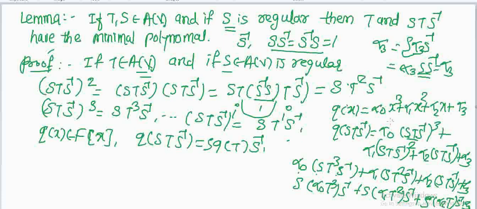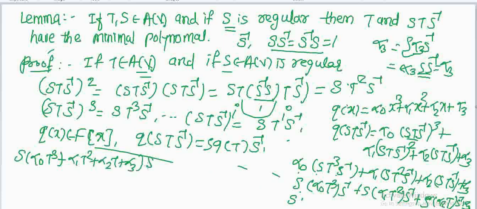Then taking S common, we get S times (alpha 0 T cube plus alpha 1 T square plus alpha 2 T plus alpha 3) into S inverse. This is nothing but q(T). So S into q(T) into S inverse.